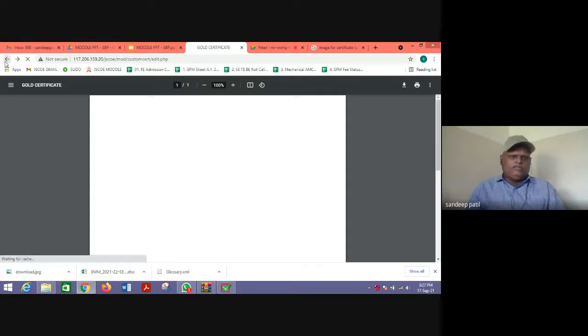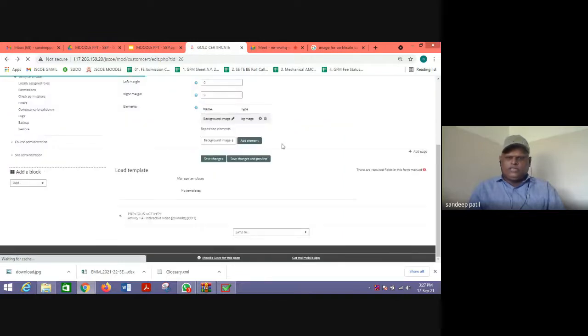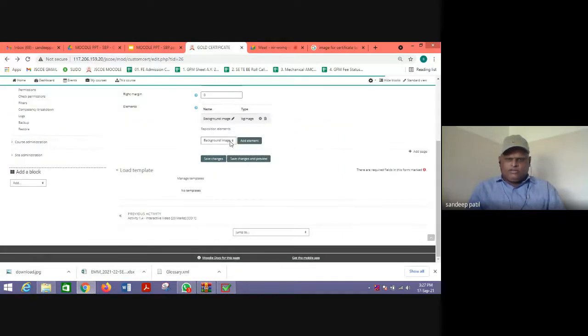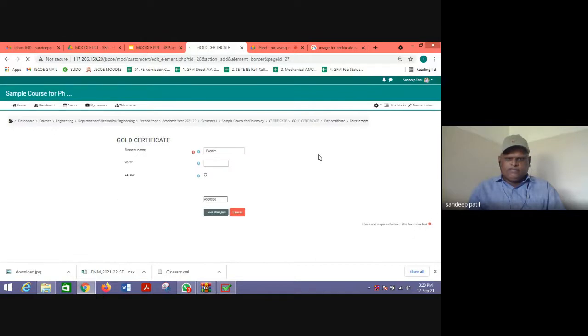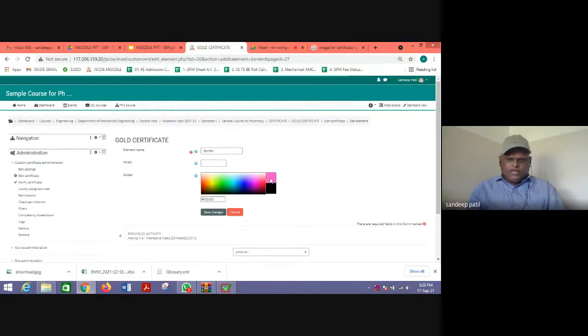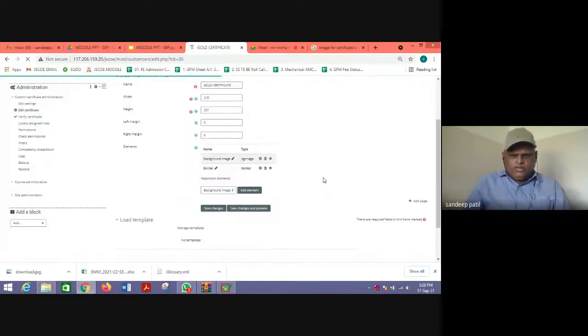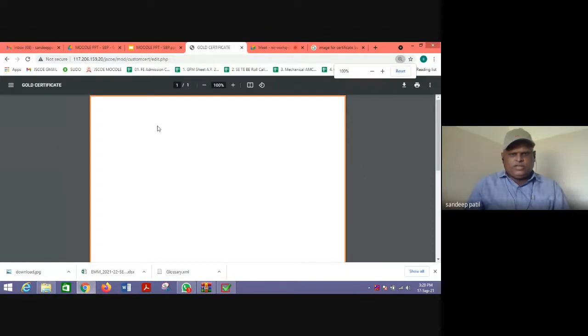And the preview is there. So we'll select another image. Let us see border, add element. Likewise, you need to select here different colors, width of the border. Let us see what is seen here. Okay, so border comes here.